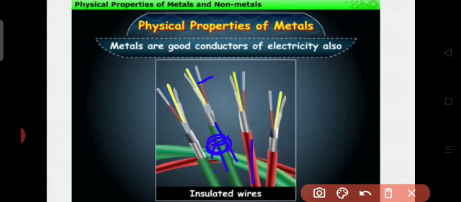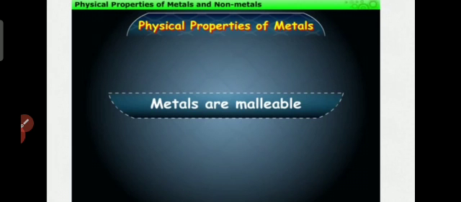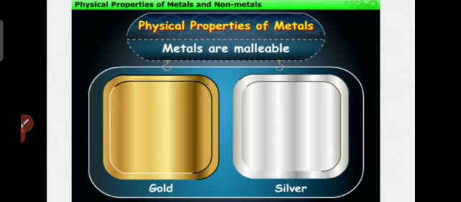After beating the metals, they can change into thin sheets. This property is called malleability. Then metals are malleable, like gold and silver.